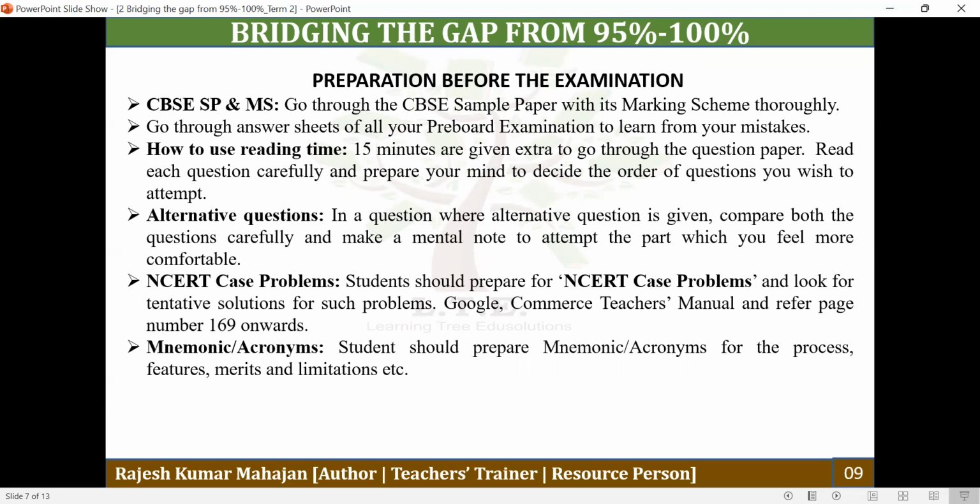Mnemonics and acronyms. I hope you must have mnemonics and acronyms, and these can be used in order to remember the process, features, merits, limitations, etc.